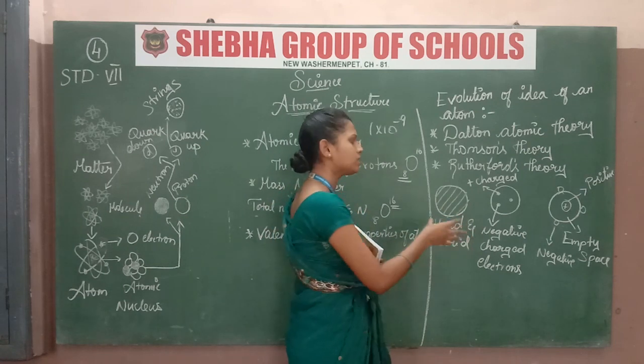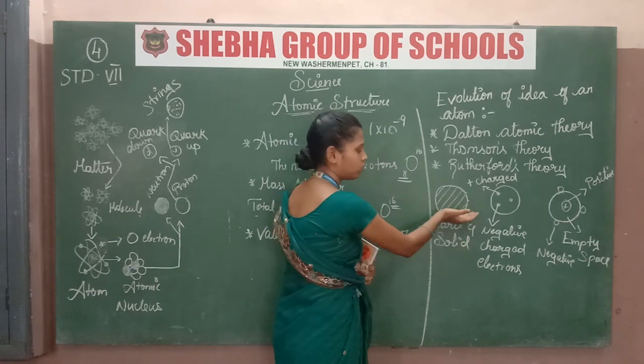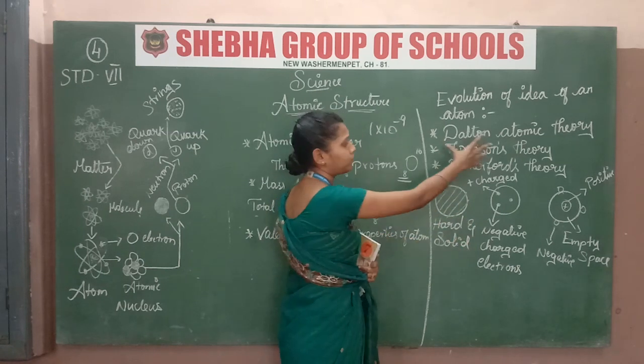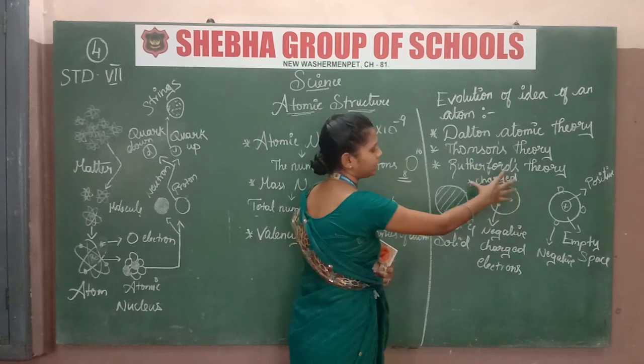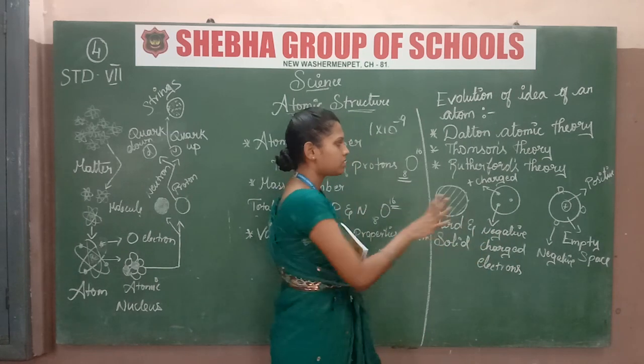What Rutherford said means, Dalton said that there is an atom, that is correct, but he said only atom. After that, Thomas said there is a positive and negative charge, that is also correct.